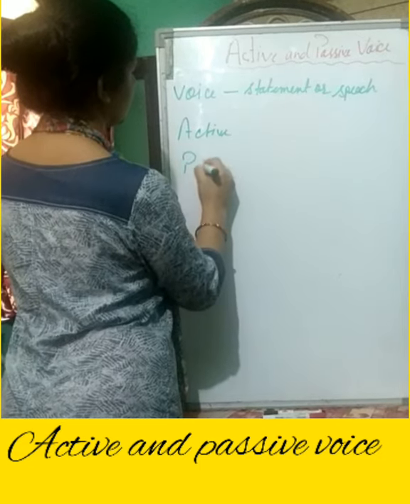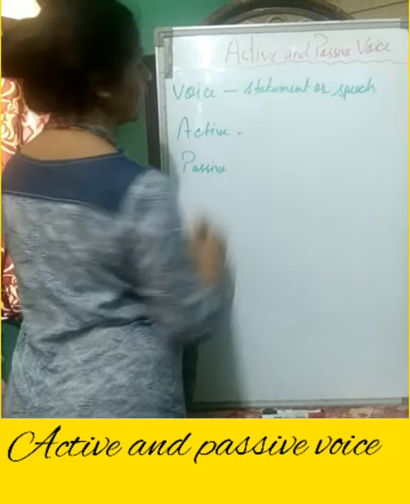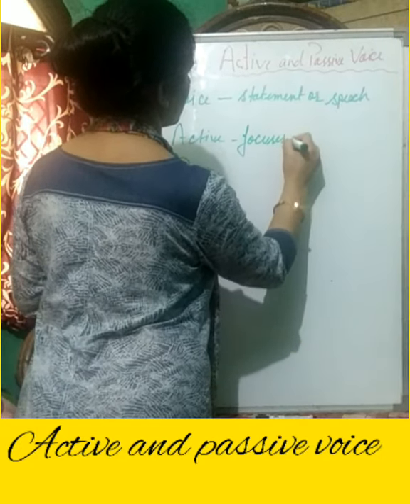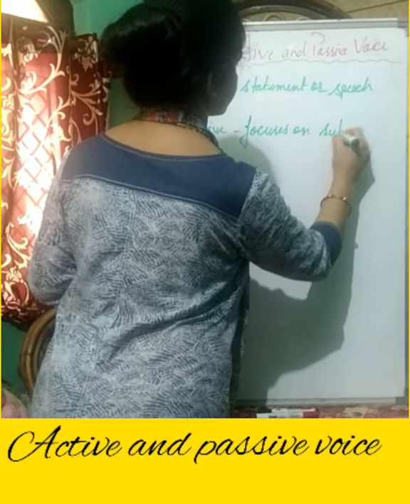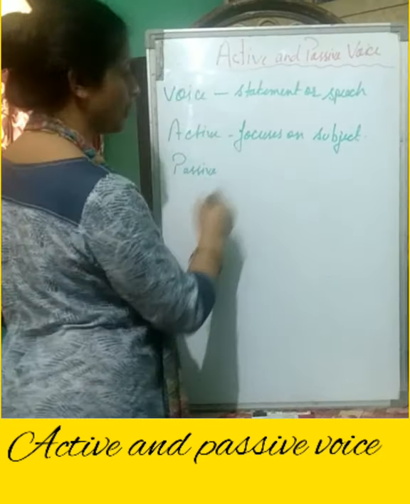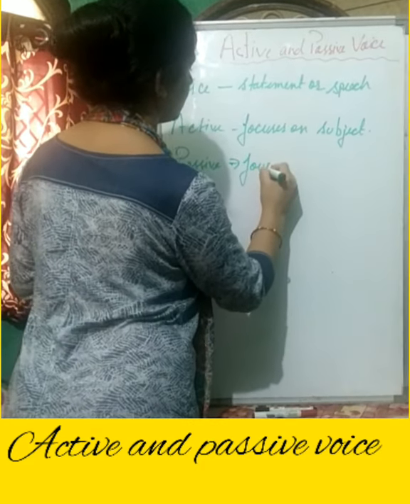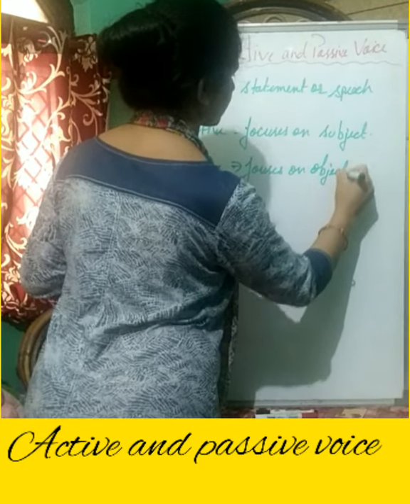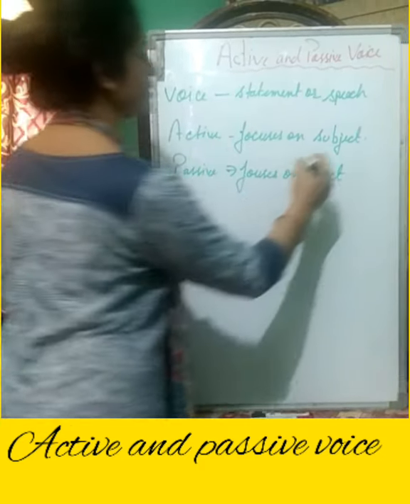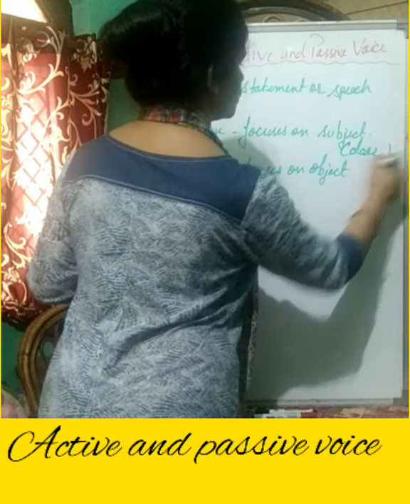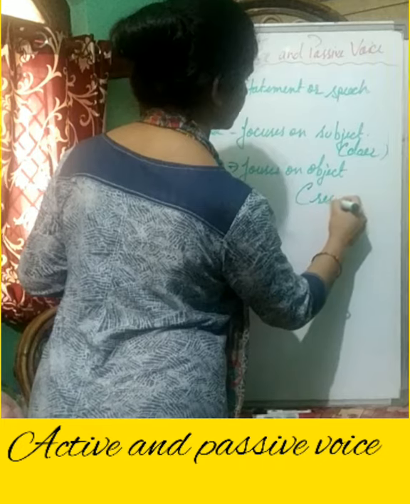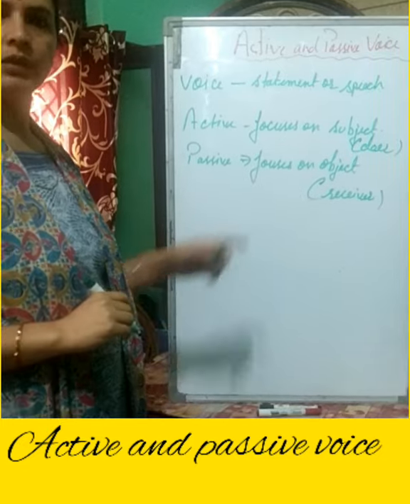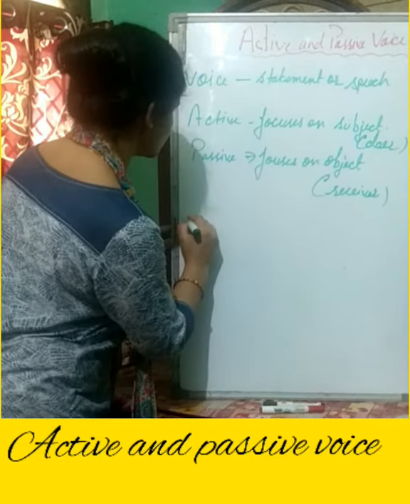Active and passive. In active voice, we focus on subject. And in passive voice, we focus on object. The subject is doer and this object is receiver. Now with the help of example, we'll try to understand it. Now first I start with active voice.